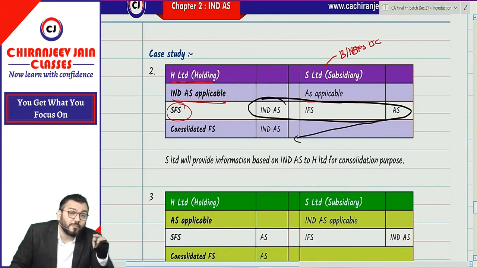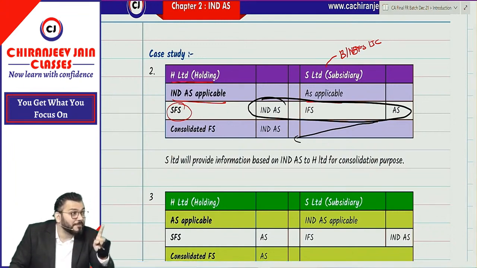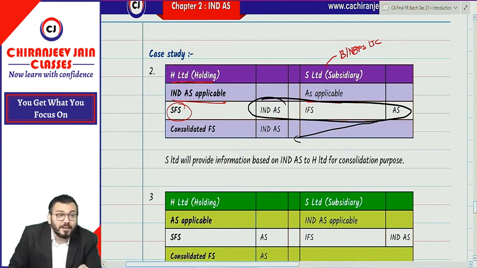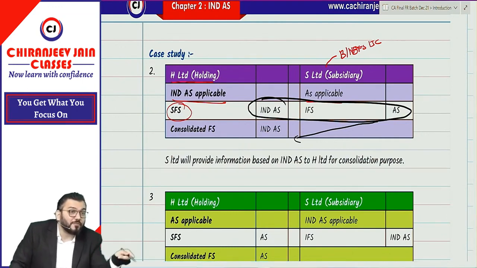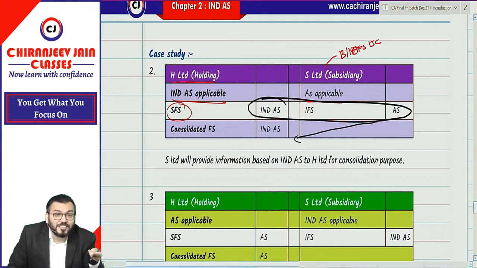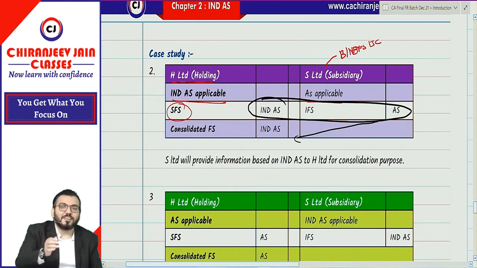They are providing information to whom? The parent company. It means their own financial statement is prepared based on AS only. For reporting purpose they are using the accounting standard, but for consolidation purpose they need to provide information to the parent company based on Ind AS. Understood? Correct? It means they will voluntarily adopt what?